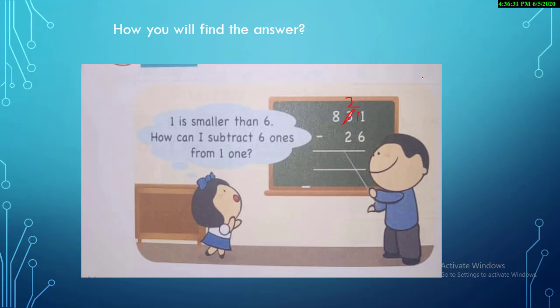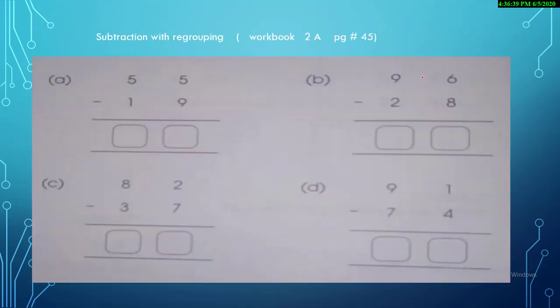And now my students, take out your workbook 2A and you are going to solve the questions with me. This is your workbook page number 45. So students, take out your workbook page number 45 and you all are going to solve these questions with me, and the remaining questions you will solve as an array.